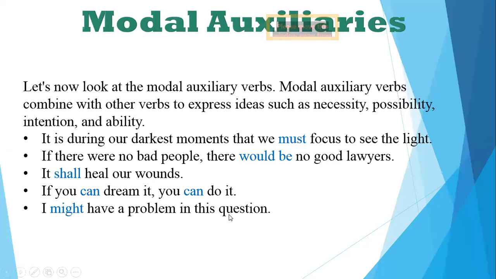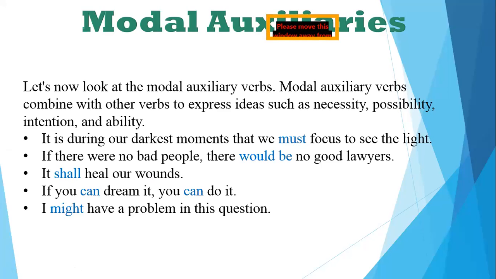Okay, so modal auxiliaries. Now this is a little bit tricky because modal auxiliaries are a little bit different from the normal auxiliaries. Now let's look at the modal auxiliary verbs. Modal auxiliary verbs combine with other verbs to express ideas such as necessity, possibility, intention, and ability.